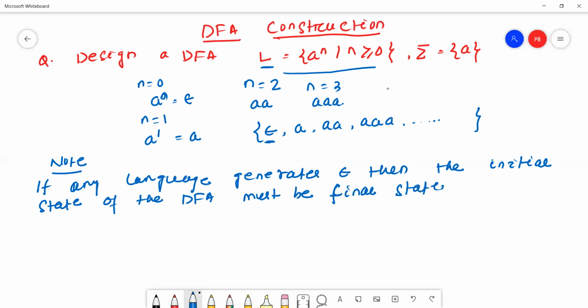Okay. How to draw? The initial state must be the final state.